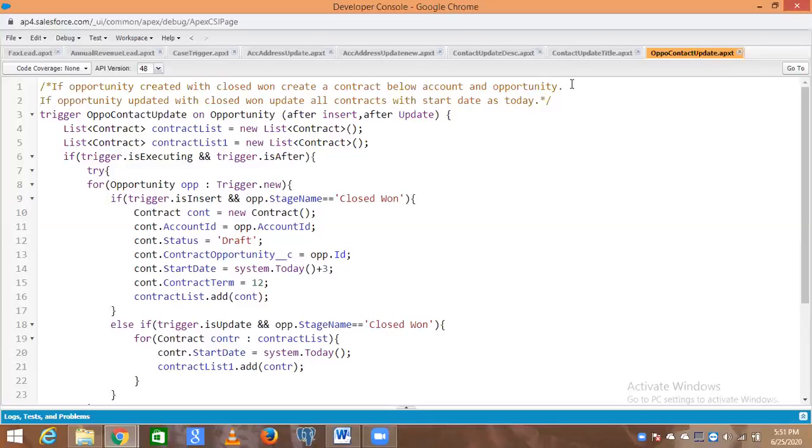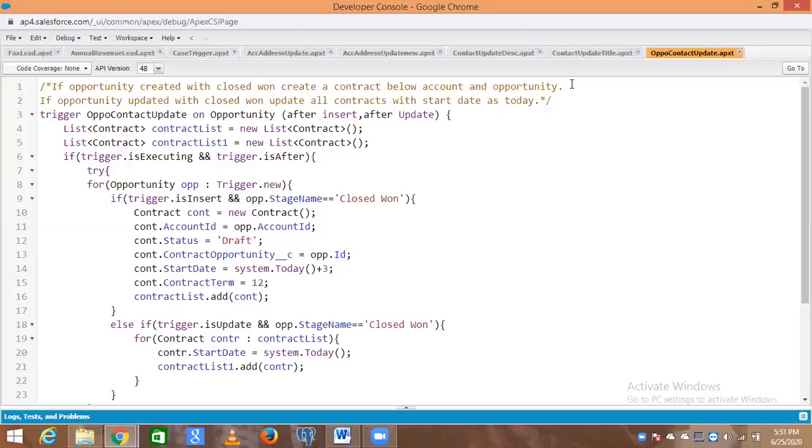What I was thinking is that we have to fetch the contracts data, the multiple contracts data related to that opportunity. Yes. But I don't know how to do that. Even me also. The first thing, Abhishek, for that we can take a map. No need of, just a minute.